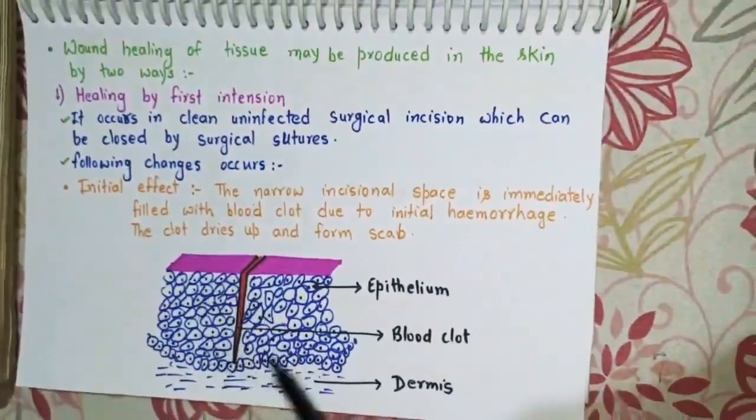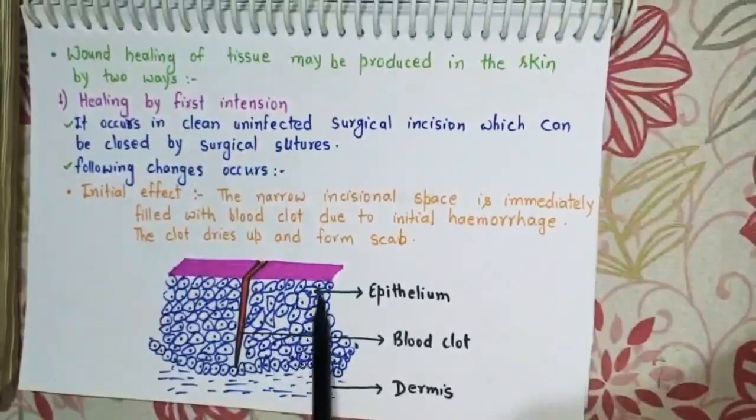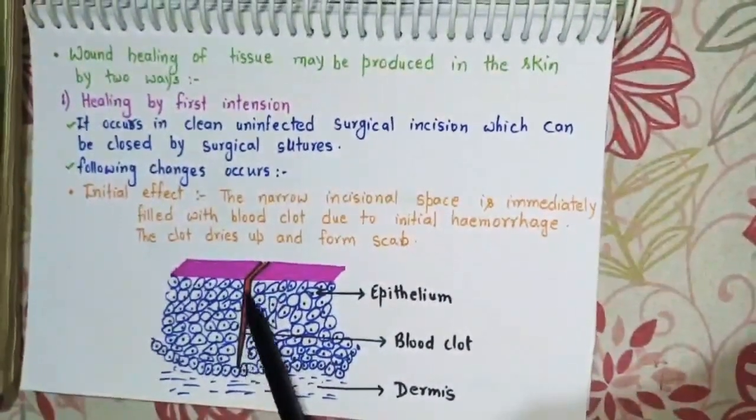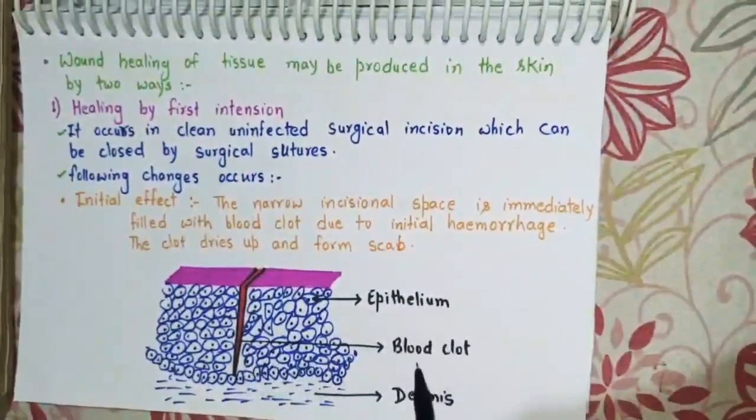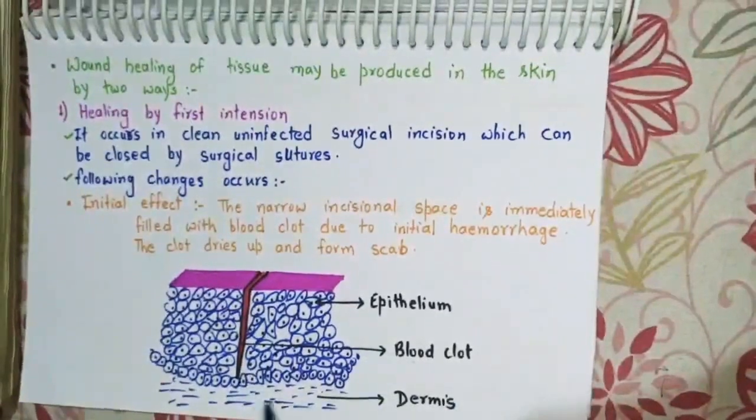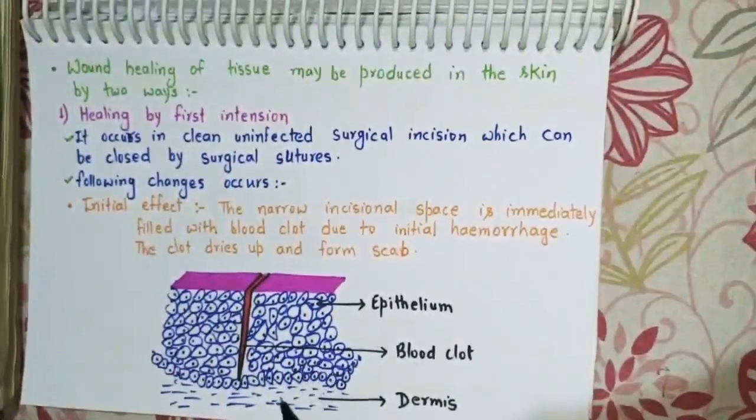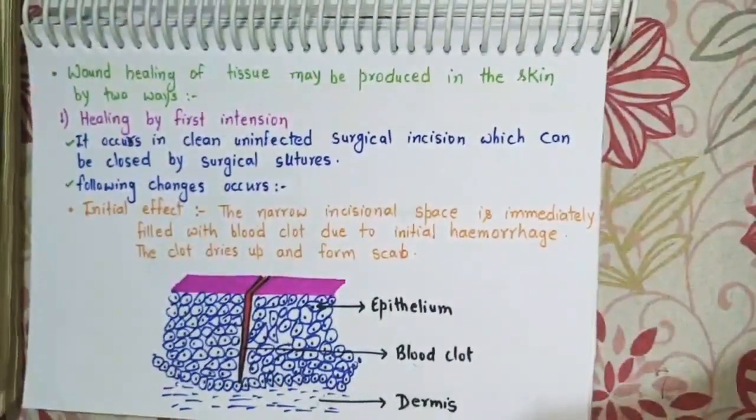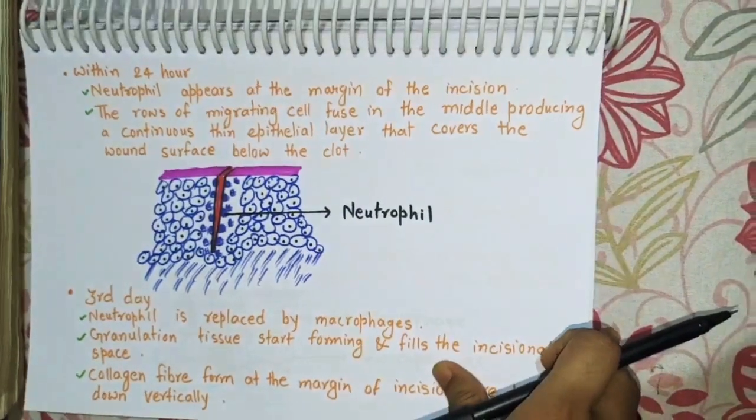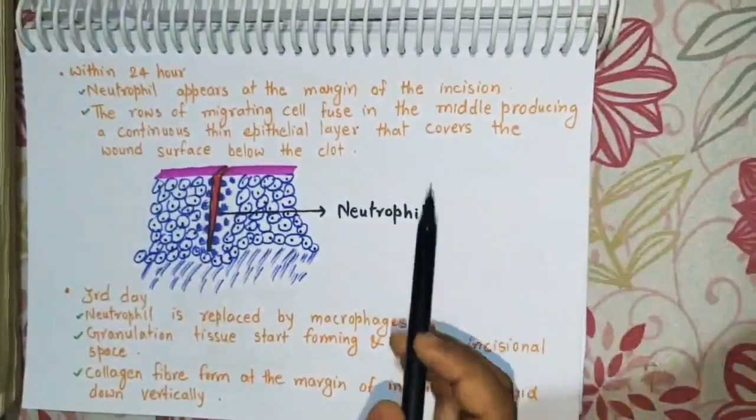Like in the figure given below, these are the epithelial cells, and this is the incisional area, the incisional space where the blood clot is filled in the incision, and below the layer of dermis there is the dermal layer of the skin. Now come to the next changes that are seen during first intention.